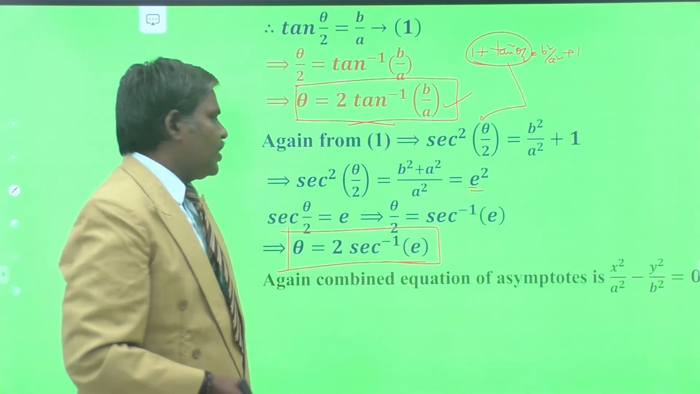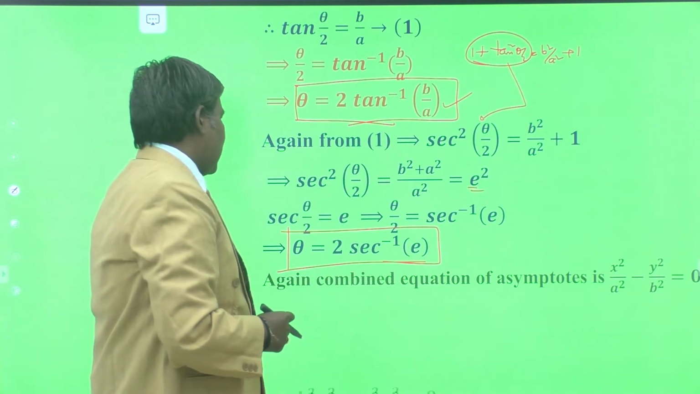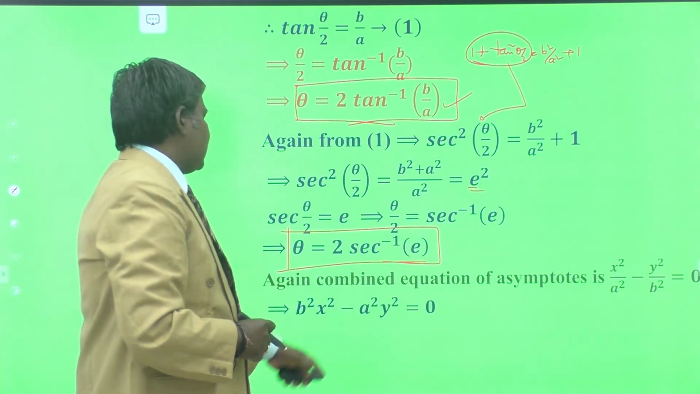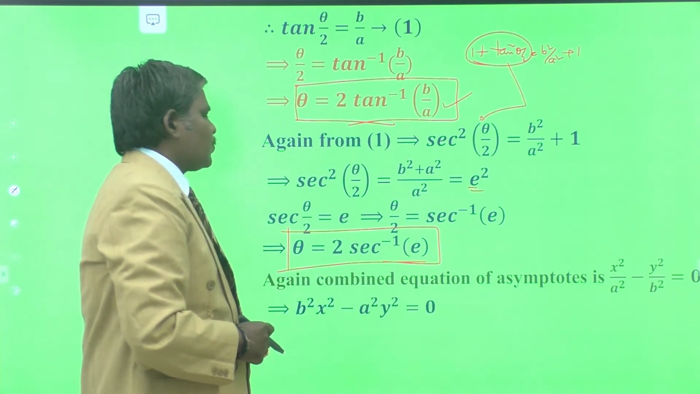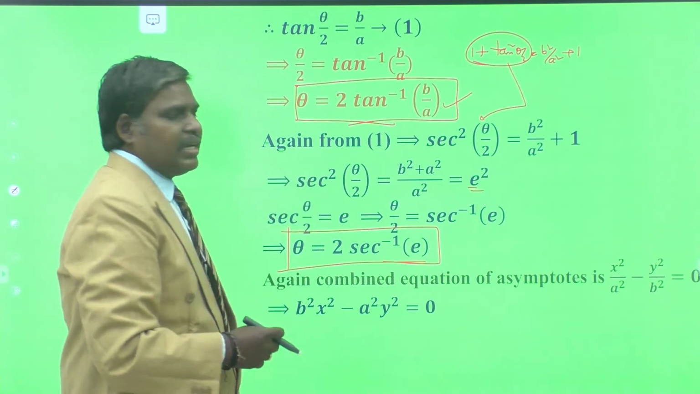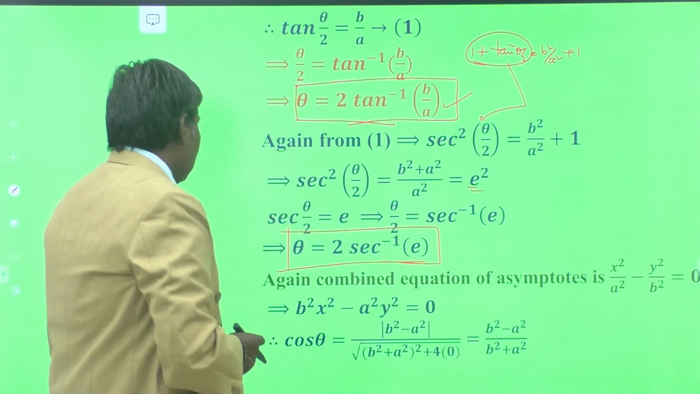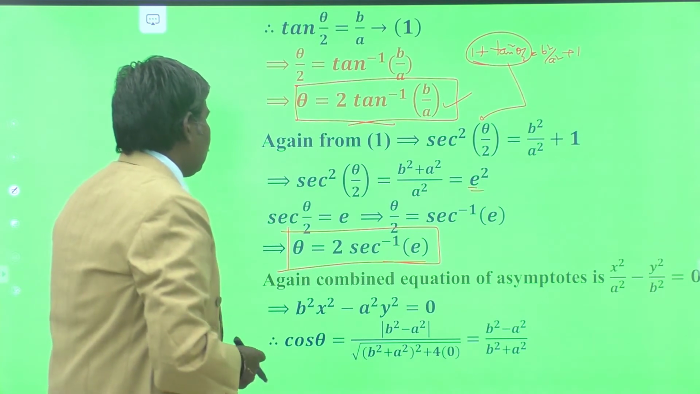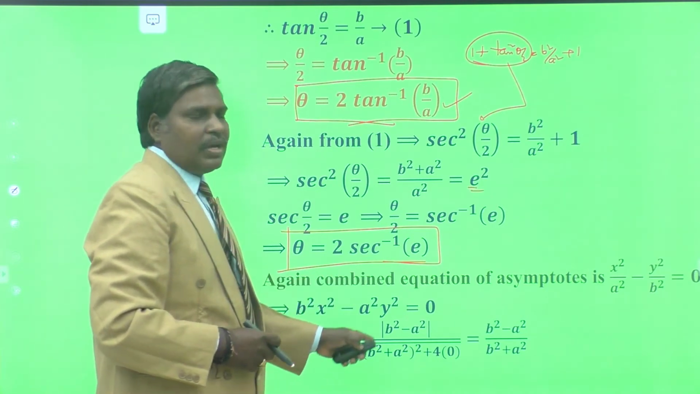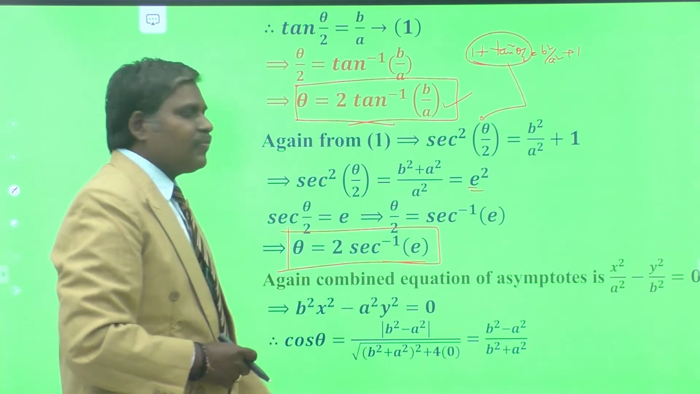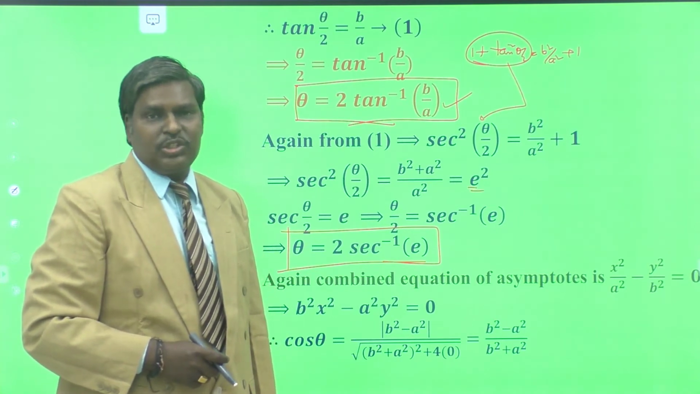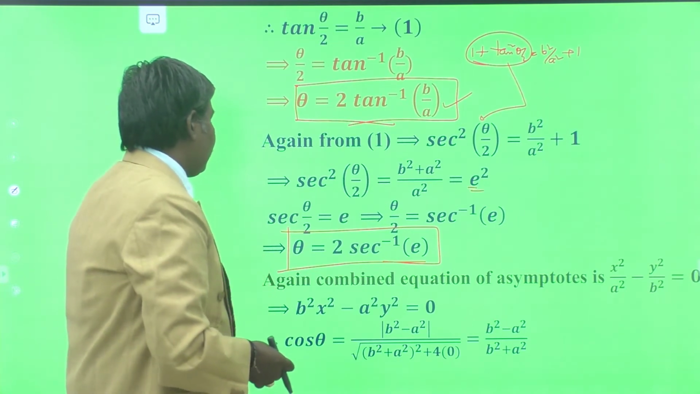If theta is the angle between these two lines, then we can find cos theta. b square x square minus a square y square is equal to 0, just by taking the cross multiplication. Now cos theta is equal to what? For a pair of lines, it is modulus of a plus b by root of (a minus b) whole square plus 4h square. That is the formula for a pair of lines.